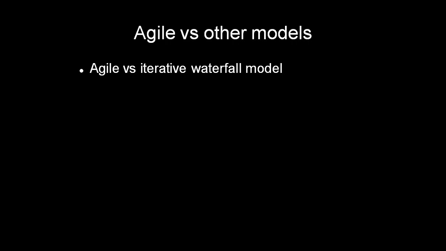And in the case of the iterative waterfall model, if the software development is cancelled midway, so if during the development stage or during the testing stage we stop developing that software, then nothing will be there to show. But in this case, if we are stopping this development, there will be some working software which can be used by people. So that's the difference between Agile and the iterative waterfall model.